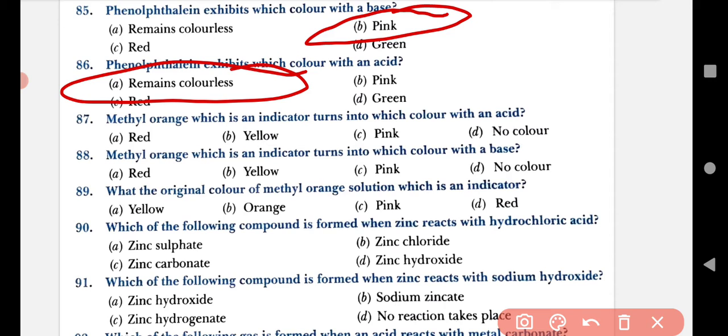Now we have to move on to question 87. Methyl orange, which is an indicator, turns into which color with an acid? Which color with an acid? 87.